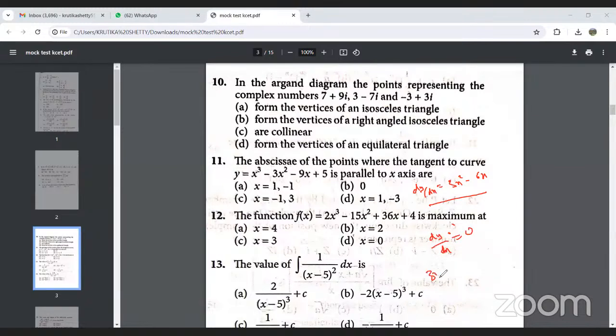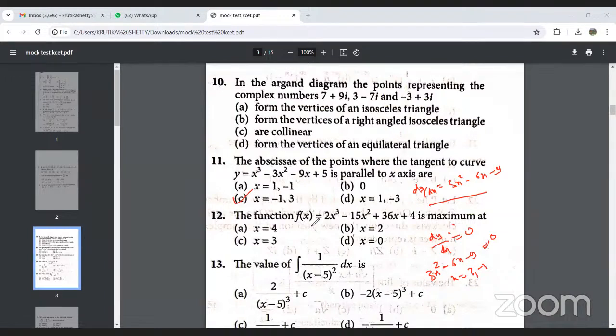So 3x square minus 6x minus 9 equal to 0. When we simplify this, we get x is equal to 3 or minus 1. So out of the given options, 3 and minus 1, option C will be the right option.